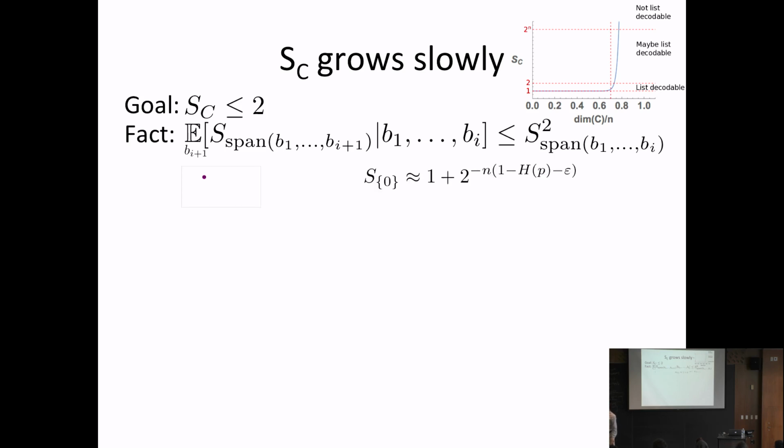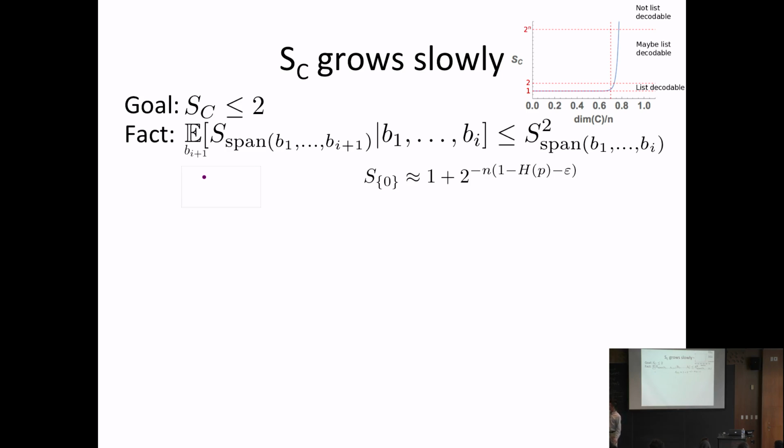And so what's this going to look like? Well, you can work out just by hand that if you take a code with one element, then the potential function is this, 1 plus 2 to the minus n, 1 minus h of p minus epsilon. And the exponent should look a bit suspicious. Okay, so what does this fact tell us?